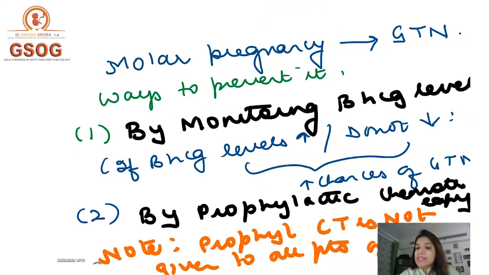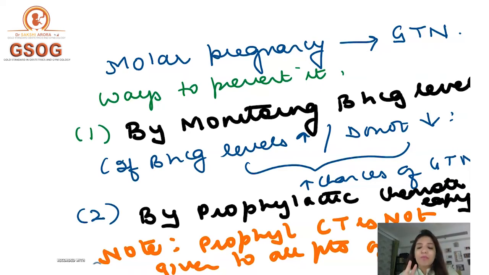So now, again, I'm telling you the same thing, that a molar pregnancy, that is H mole, is a benign disease of the trophoblast, but it has malignant potential, right? So it has chances of becoming gestational trophoblastic neoplasia, right? Even after being evacuated, even after doing hysterectomy, there are chances of getting converted into gestational trophoblastic neoplasia. So how can you detect gestational trophoblastic neoplasia in a molar pregnancy patient?